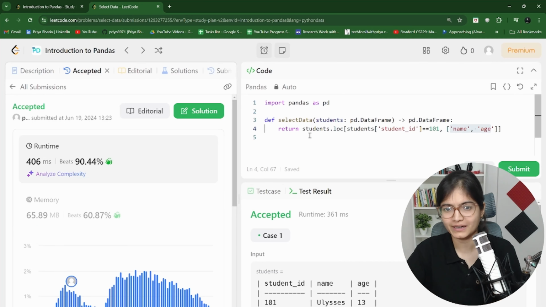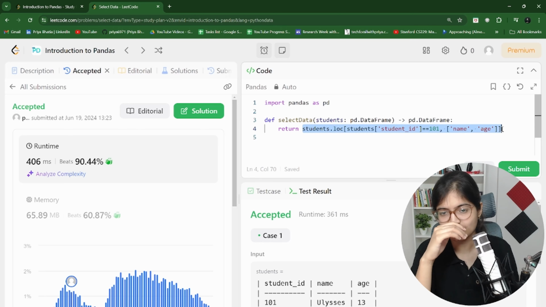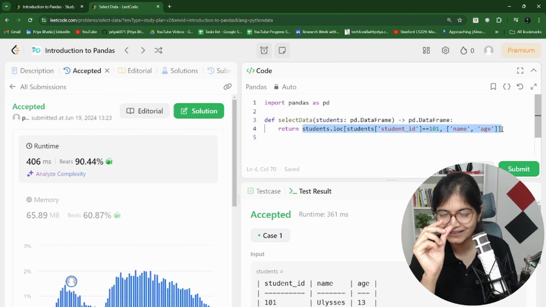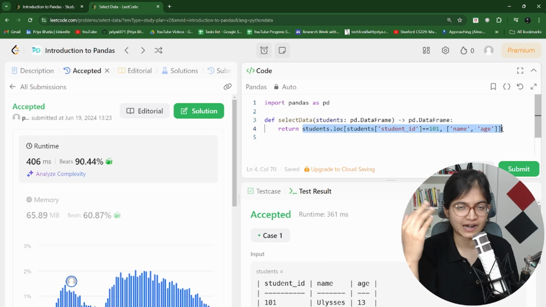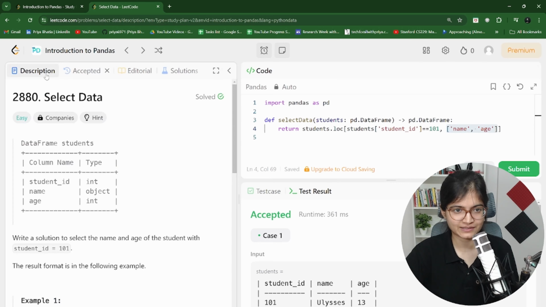So somewhat of a trouble, but I think now we will be able to get an idea. Always remember, there are two things in the Pandas framework, loc and iloc. loc focuses on the labeled indexes that you have. When you say iloc, it specifically focuses on the default indexes, which start from 0 and go until n minus 1. Because they have specified that you have to take the index having student ID 101, we have to go for the loc function only. So we just did the comparison first: wherever there is a match with 101, give me the name and age.